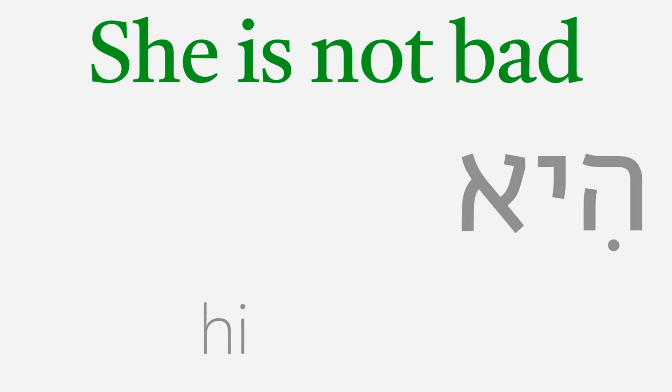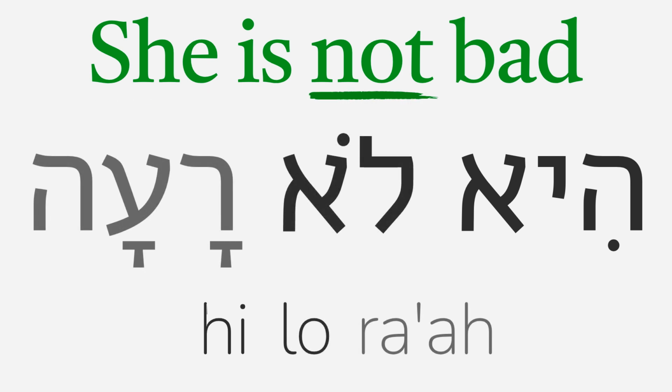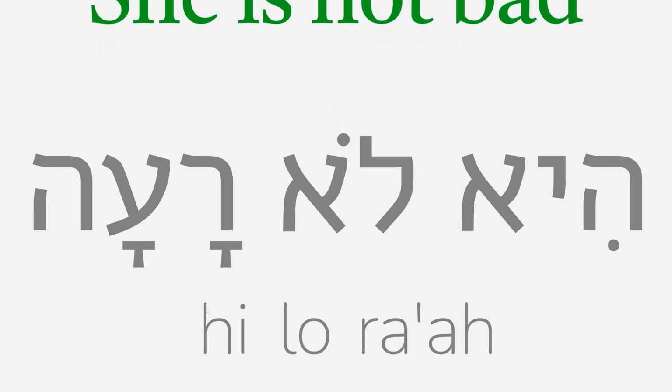To say she is not bad, we say he, she, lo, not ra'ah. Bad in feminine singular form. He lo ra'ah. She is not bad. He lo ra'ah. These sentences don't have an actual verb in Hebrew, so now let's see some sentences that do.